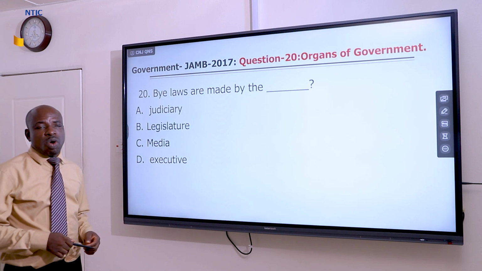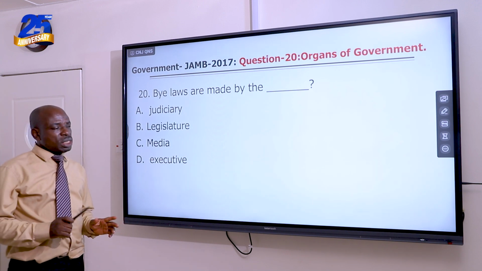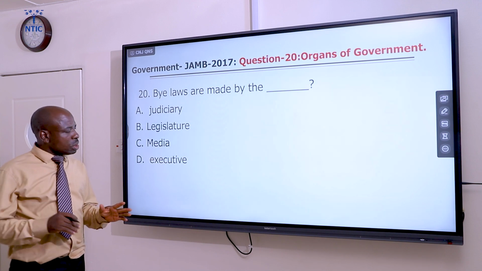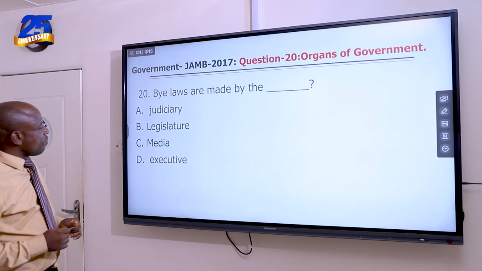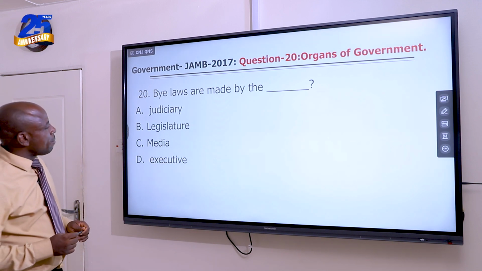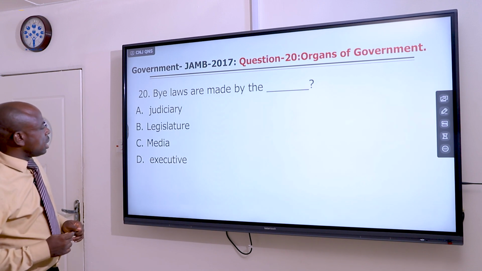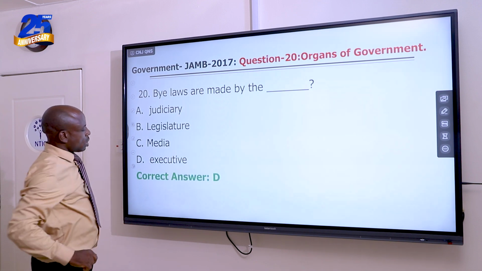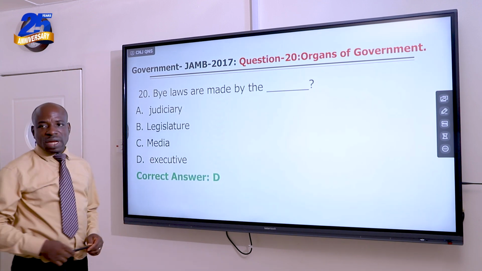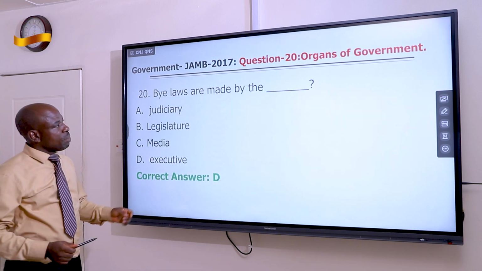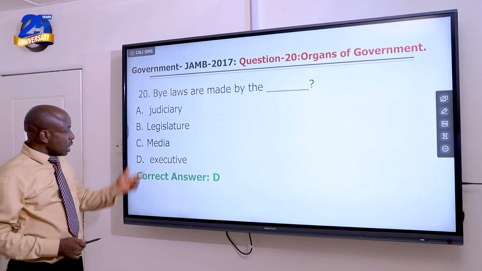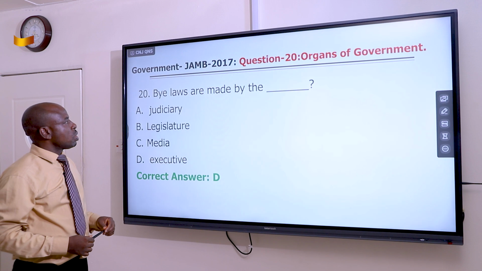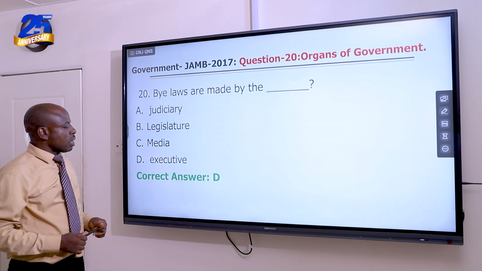Ordinarily, it's made by the local government, but once it is out of the legislature, the laws that are made by the executive fall under bylaws. Let's see what it is here for JAMB. Executive, that's correct. Executive makes bylaw. In the context of this question, it is the executive that makes bylaw. The local government also makes bylaw.